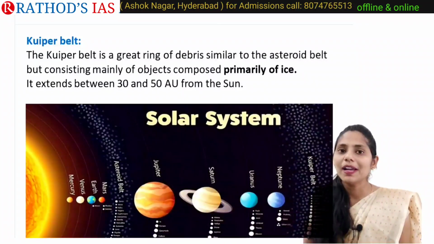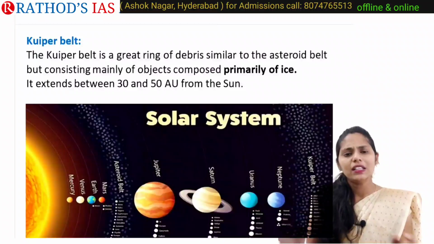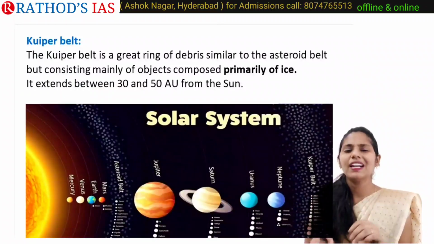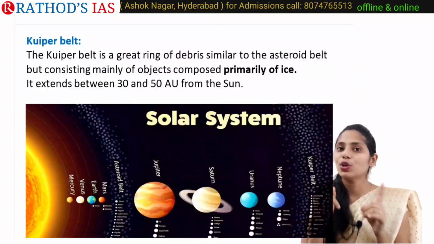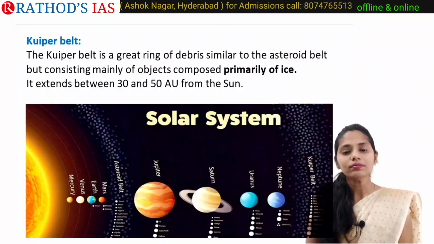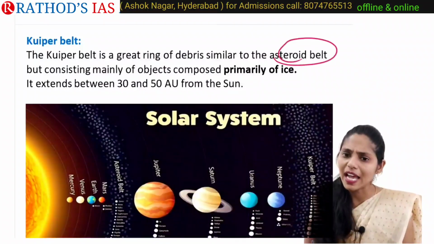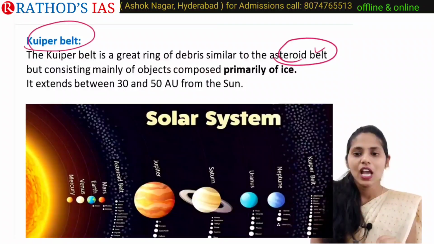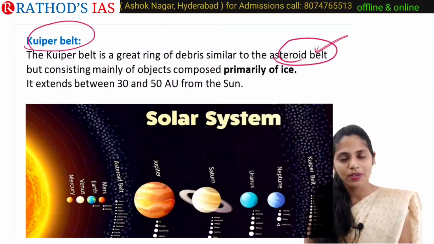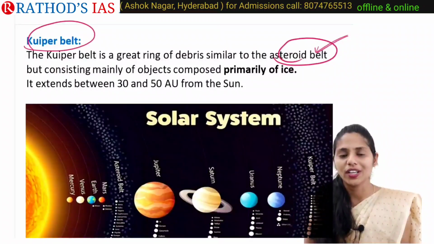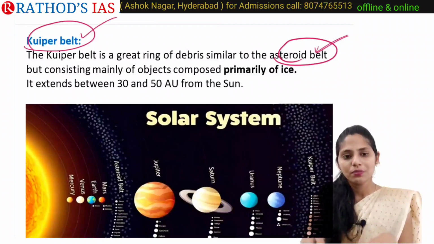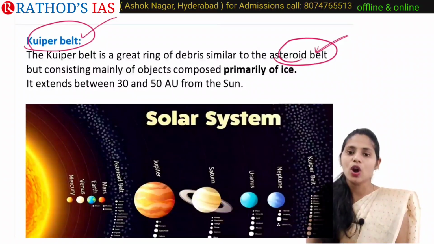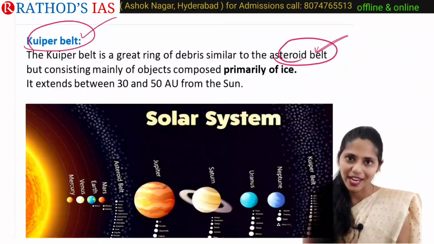Next, the Kuiper belt. This Kuiper belt is very important, and it is a great ring of debris, very similar to the asteroid belt. But one difference between the asteroid belt and the Kuiper belt is that asteroids are comprised of rock, some minerals, and ice. But the Kuiper belt mainly contains objects composed of ice.